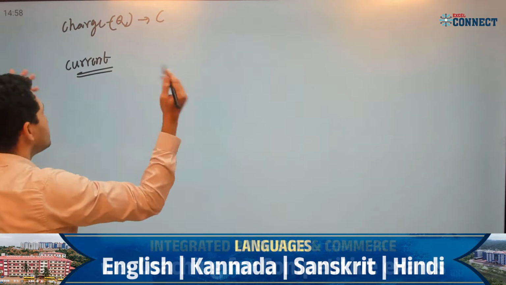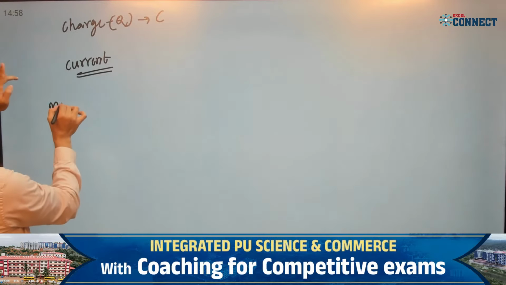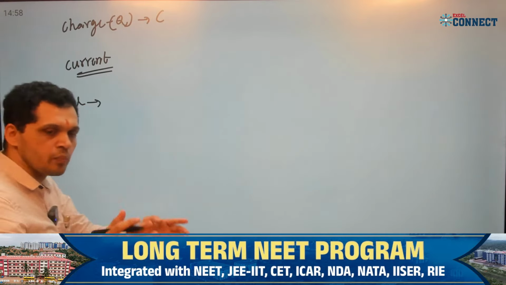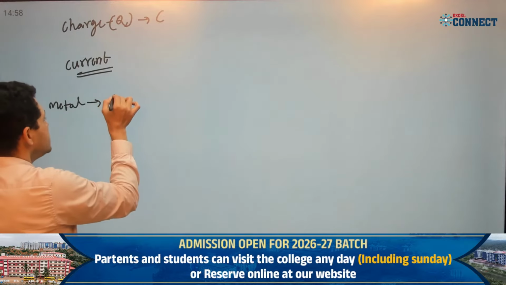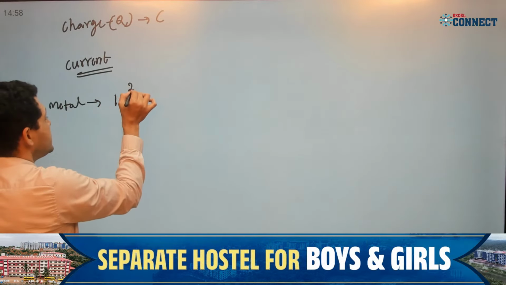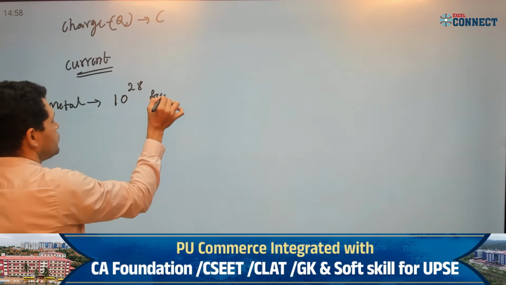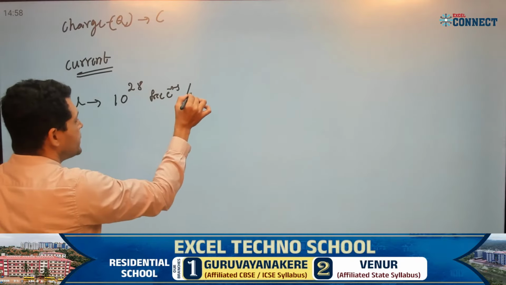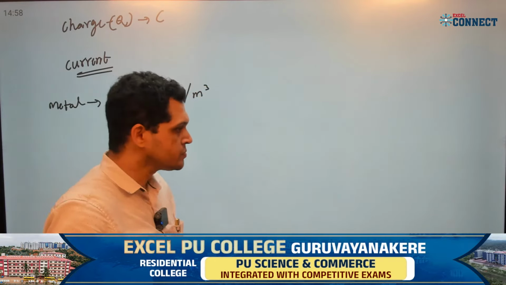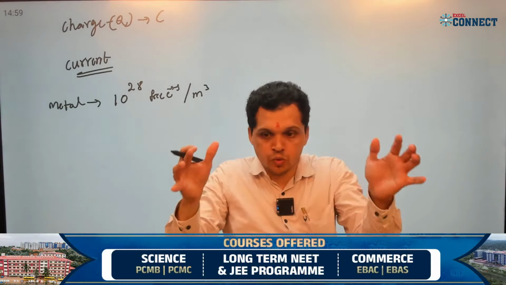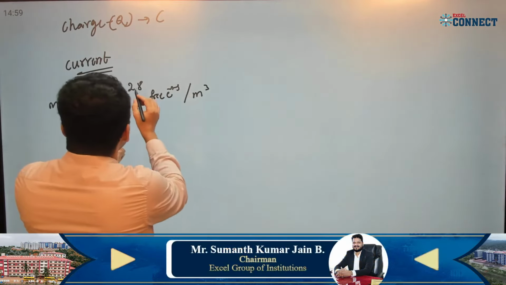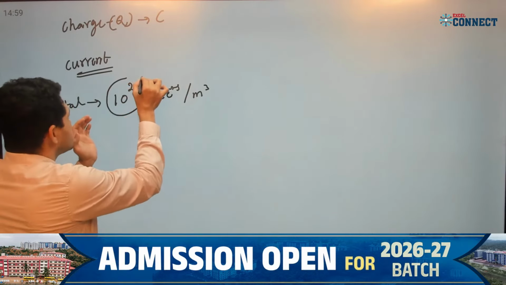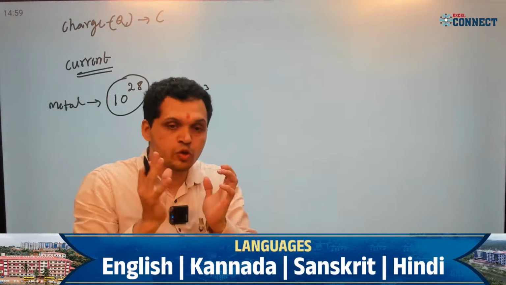If you take any metal, copper, aluminum, gold, silver, any metal, it contains nearly 10 to the power 28 free electrons per unit volume, per meter cube. If you take a box of one meter cube size of metal, there will be nearly 10 to the power 28 free electrons, a very large number.